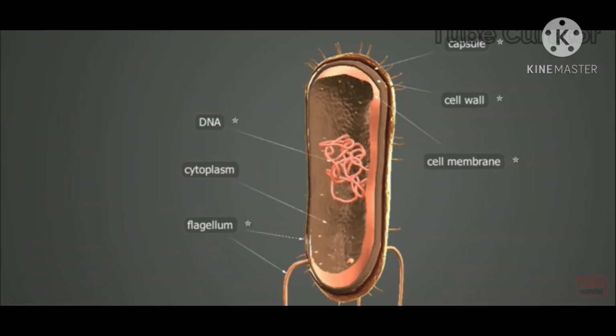In our next video, students, we will discuss bacteria, the first living organisms on the earth surface. In our next video we will discuss how they appeared on the earth surface, what their structure, shape and size are, and what are the useful and harmful effects of bacteria.